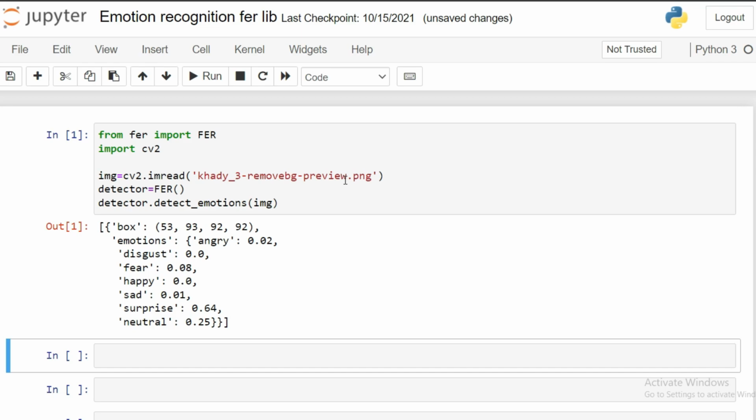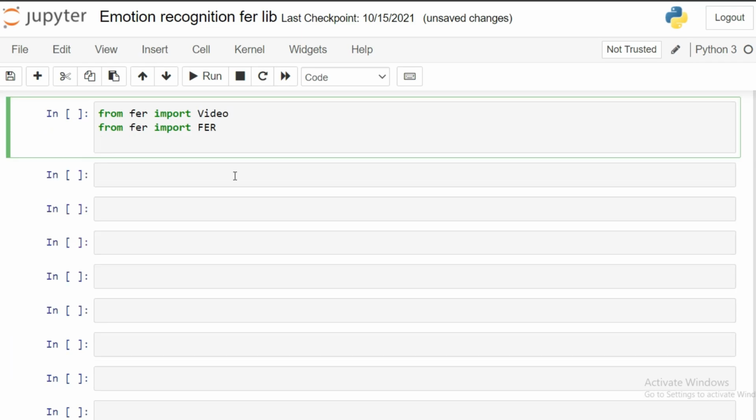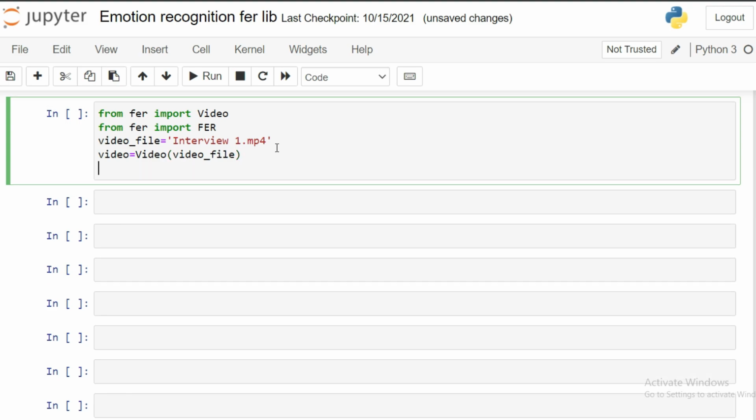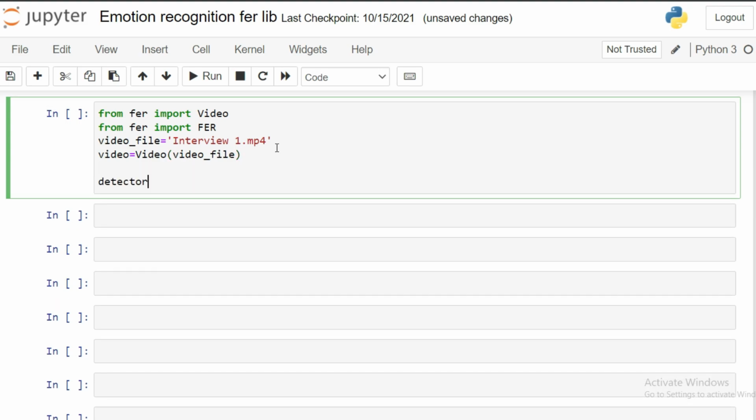So let's test with the video file. For tracking the emotions in the video file, you have to import the video function from the FER module and create one variable. This variable is used to store the video file name. In the next step you have to initiate the video method from the FER module, and then create a variable detector, and in this instance you should mention mtcnn equal to true. MTCNN is an algorithm abbreviated as multitask cascaded convolutional neural network. By using this algorithm, we are going to analyze the video file.